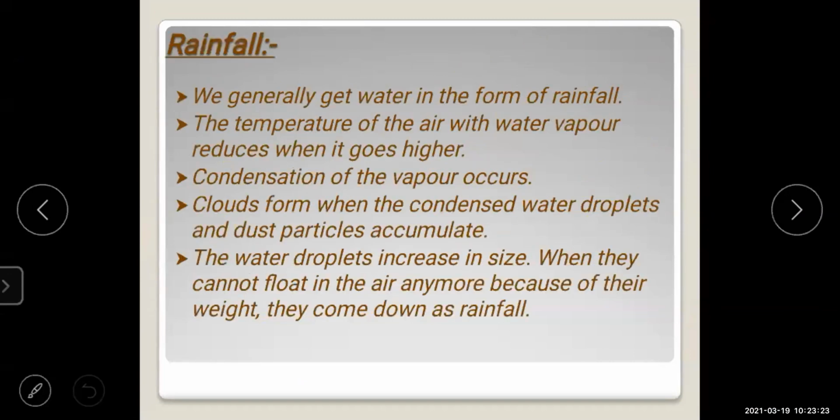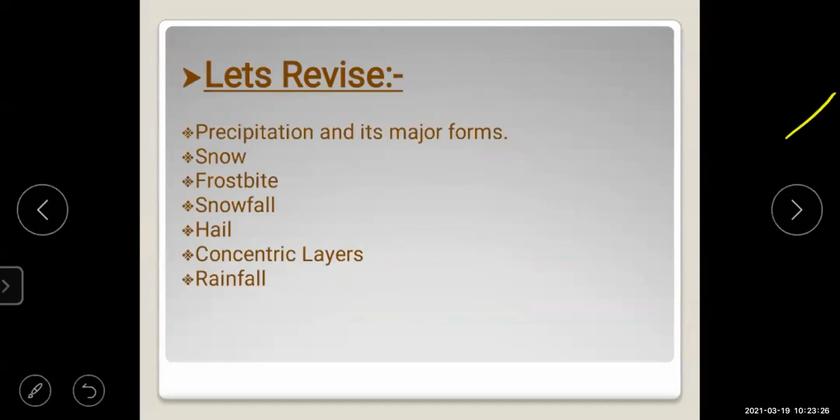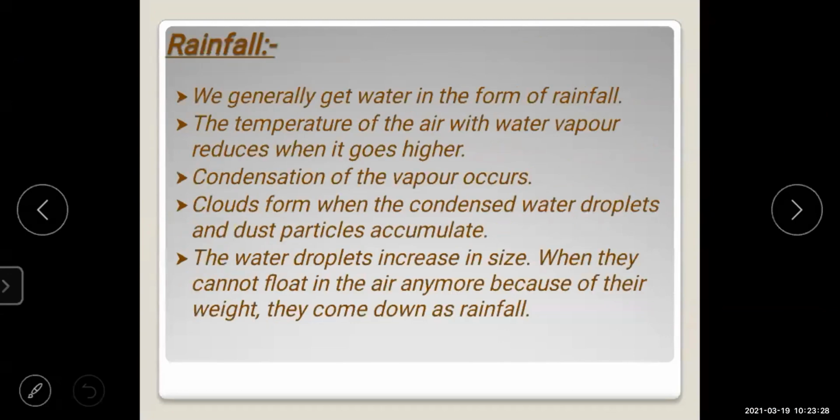Next, the third major form of precipitation is rainfall. Rainfall. How is the rainfall formed here? This is the question, students. How is the rainfall formed?